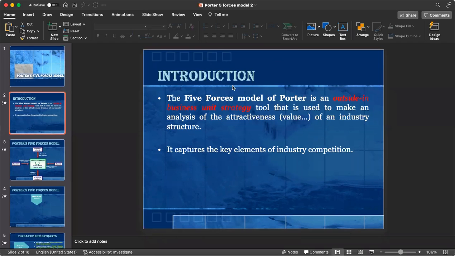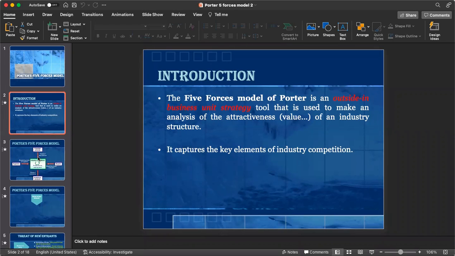So the analysis of all those business attractiveness factors which may affect business in the long run comes under Porter's 5 Forces model. It guides you to design the business strategy and to remain competitive in the market. For that purpose, we always use Porter's 5 Forces business strategy.